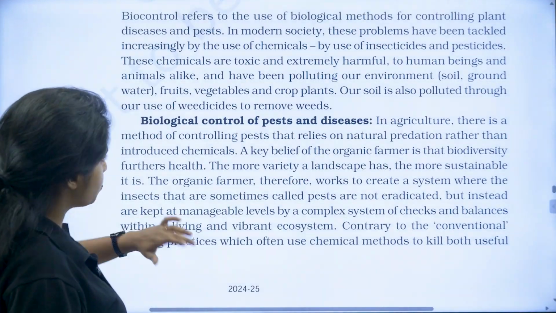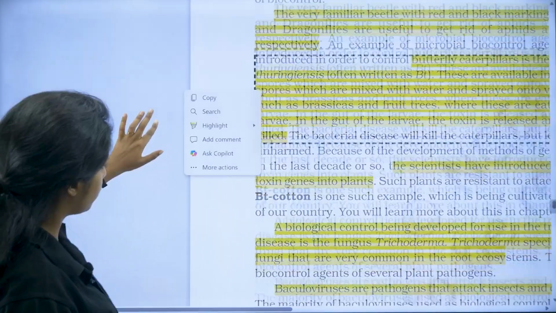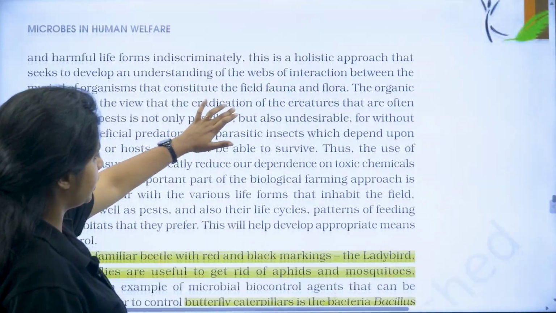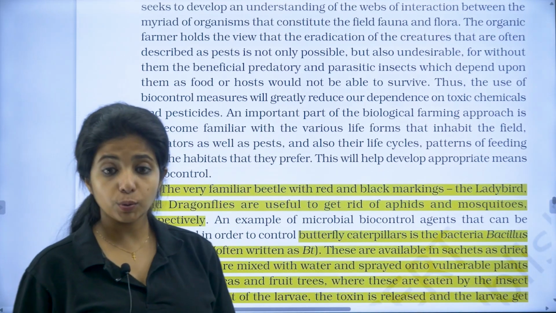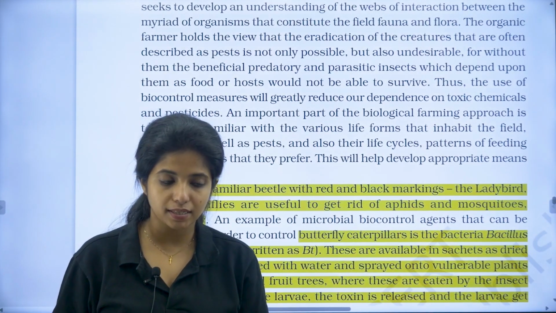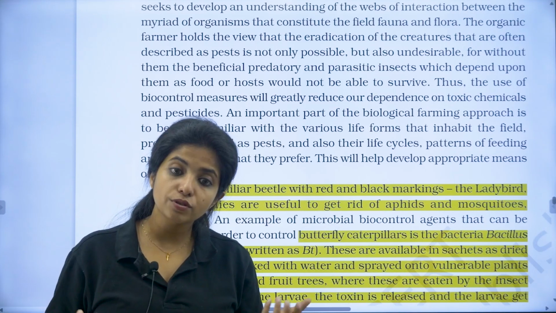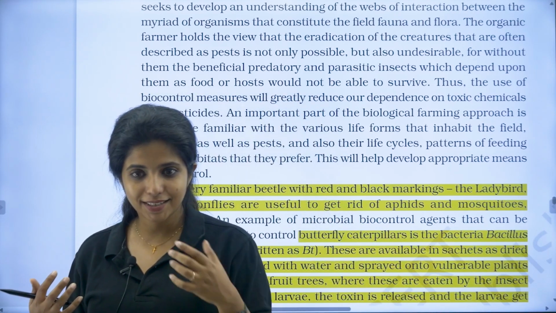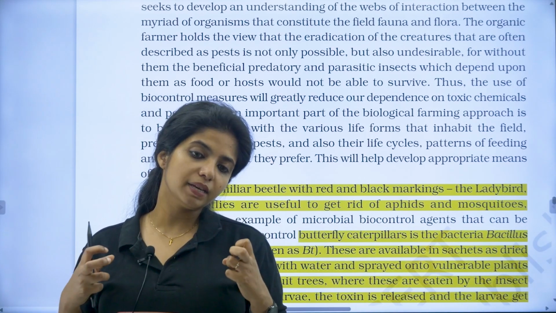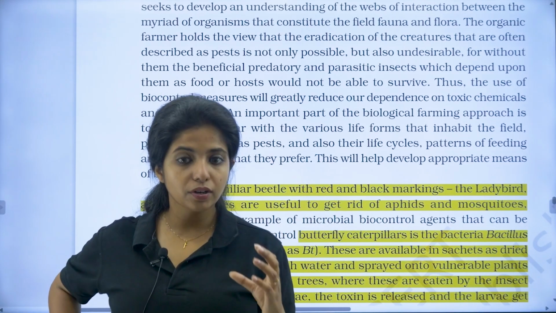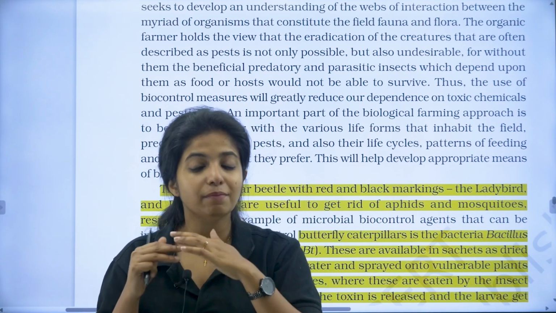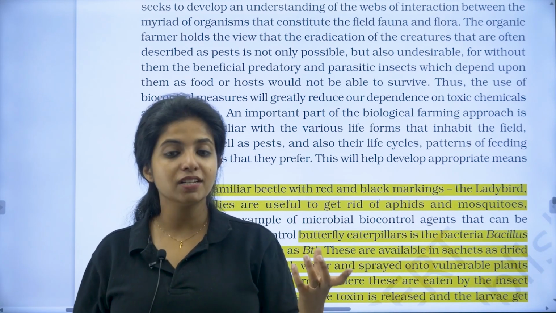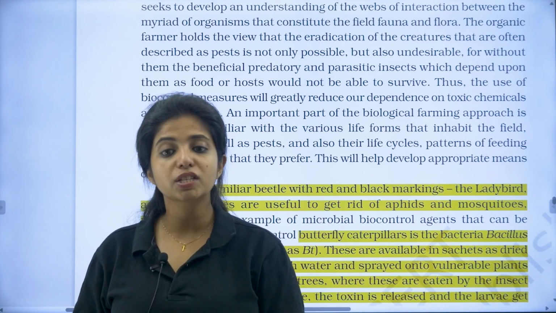Now going ahead, you have biocontrol agents. That is the last part of the chapter as far as I remember. Biocontrol agents are, for example, instead of putting pesticides to kill the pest, can't we use organisms which feed on other organisms that are not really needed in our environment? These biocontrol agents feed on them and make sure that their level is greatly reduced in our environment, because they are not good for the plants. Those are known as biocontrol agents.